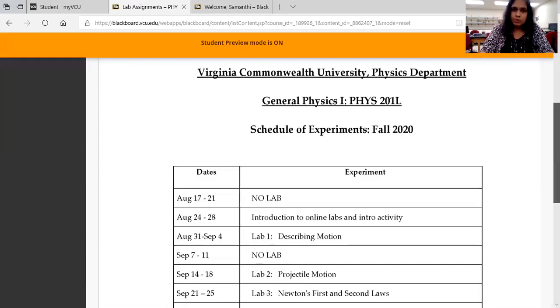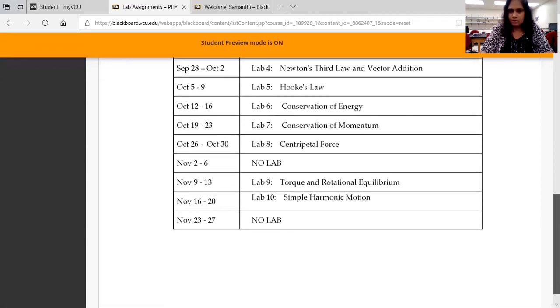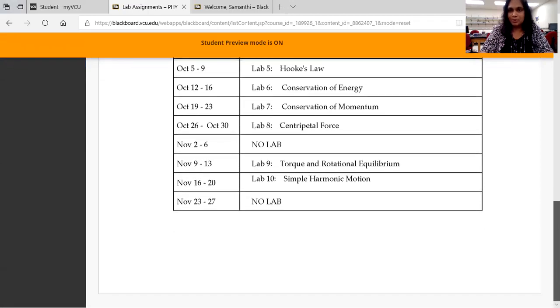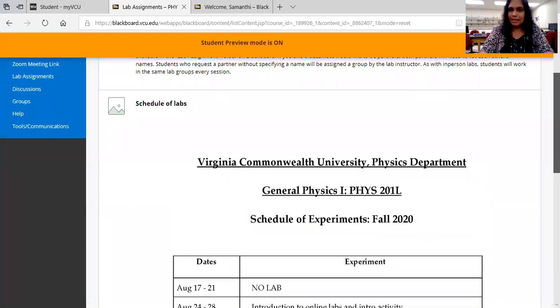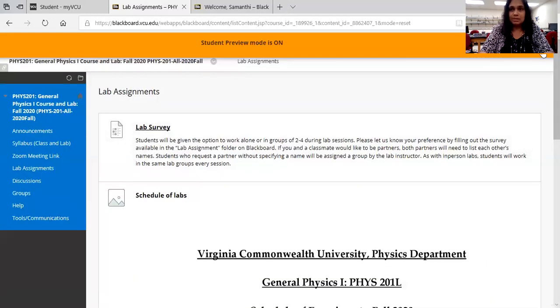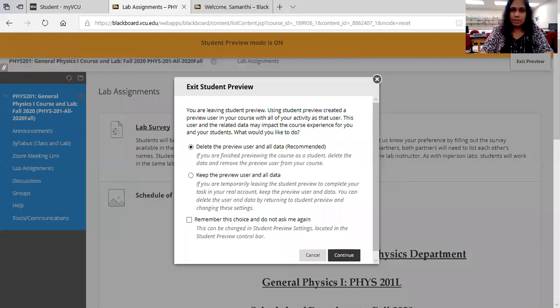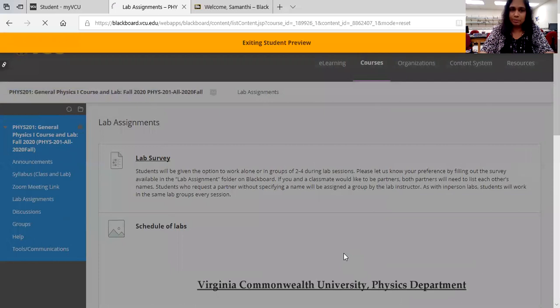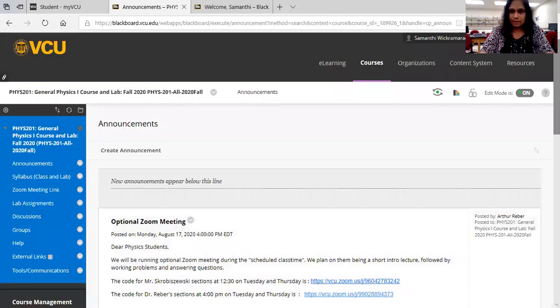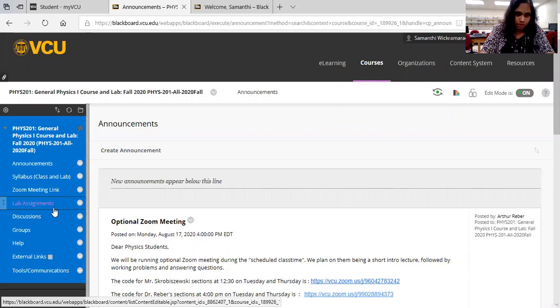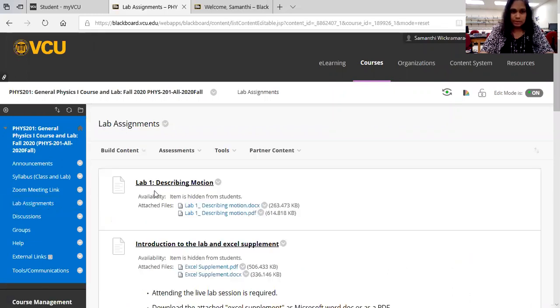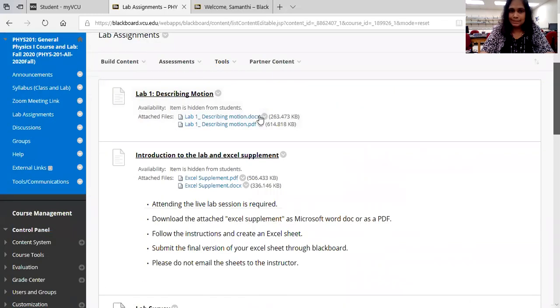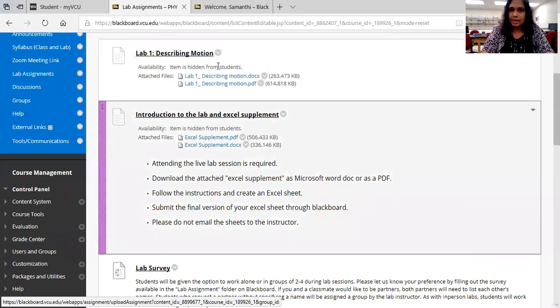And also you can see the lab schedule again here, so just make sure that you are attending all the labs for the whole semester. Currently, these are the things that you will be seeing, but in the future, let me exit from my student preview so I can see my version of the Blackboard page, where you can see the assignments that are coming up. So under lab assignments, you will see assignments. All the labs are designed as an assignment over here. It's easy for us to grade and to enter the grades on the Blackboard.